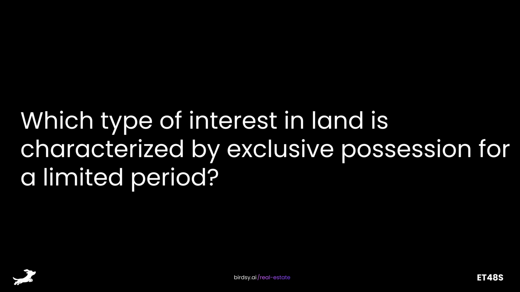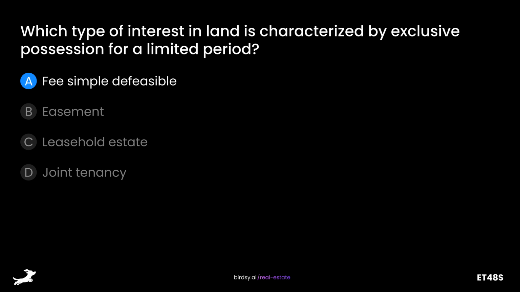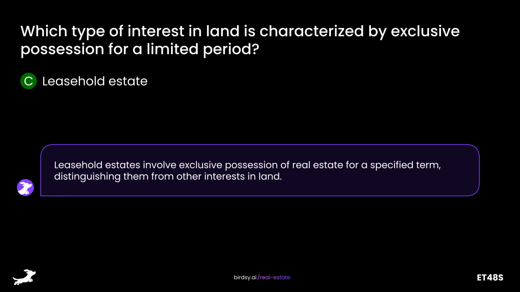Which type of interest in land is characterized by exclusive possession for a limited period? Is it A, fee simple defeasible? B, easement? C, leasehold estate? Or D, joint tenancy? The answer is C, leasehold estate. Leasehold estates involve exclusive possession of real estate for a specified term, distinguishing them from other interests in land.